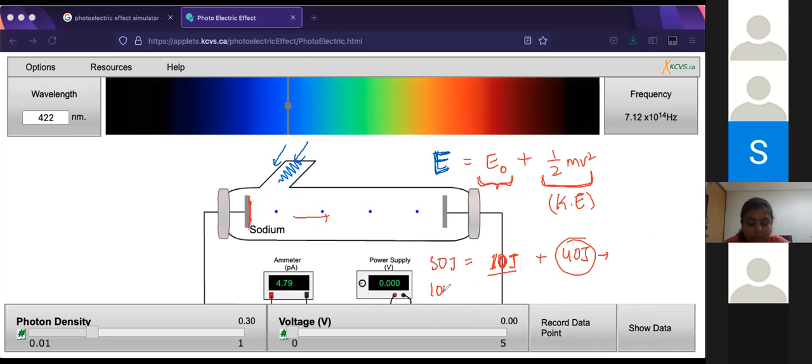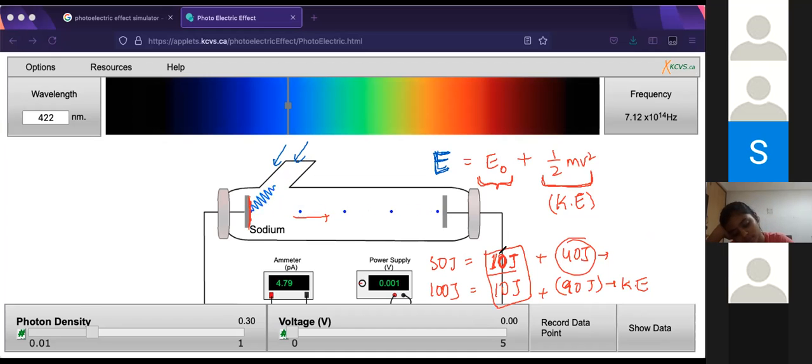And if you give 100 joules, still 10 joules is used in getting it out, and the remaining 90 joules is converted to kinetic energy. So the speed increases as you increase the energy of the radiation, but this 10 joules remains constant because that's the only amount of energy required to get the electron out.